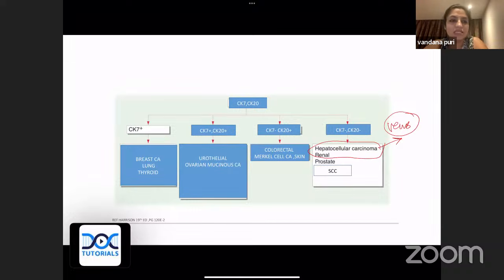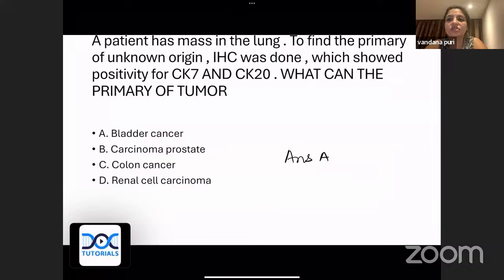So that's the basic chart you have to remember. Here CK7 and CK20 were both positive, so it has to be a bladder cancer. The answer was A, and most of you marked it correctly. Carcinoma prostate and renal cell carcinoma are CK7 and CK20 negative, and colon cancer is CK20 positive. That is what you have to remember. That is the importance of carcinoma of unknown origin.